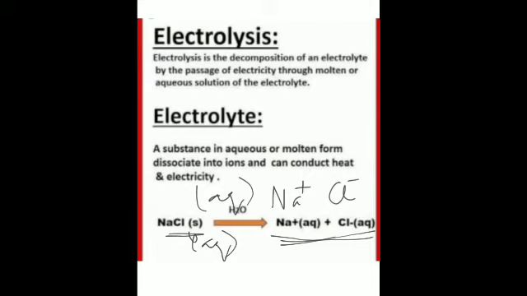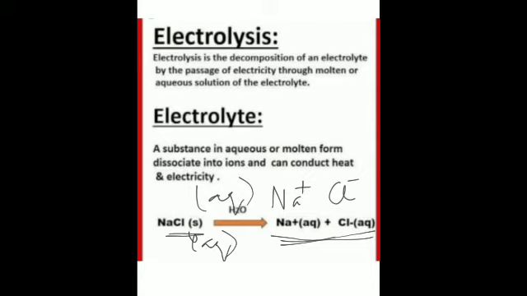Sorry, not the chemical change itself. The process which is helping in this chemical change is electrolysis. And such reactions which take place only under the influence of electric current, as I told you in the previous chapter, are known as electrochemical reactions. There are certain terms related to it.